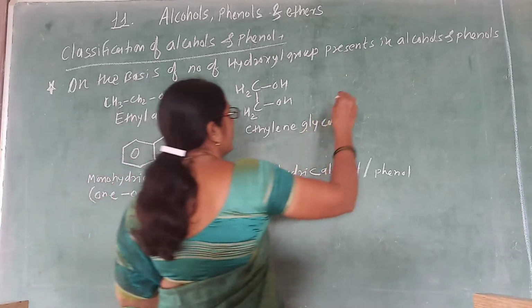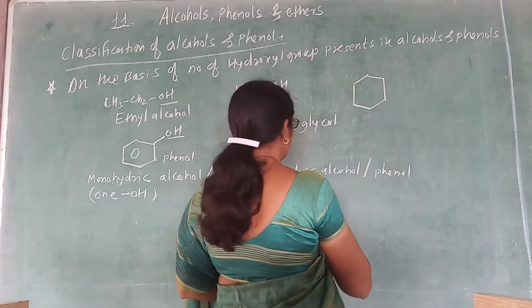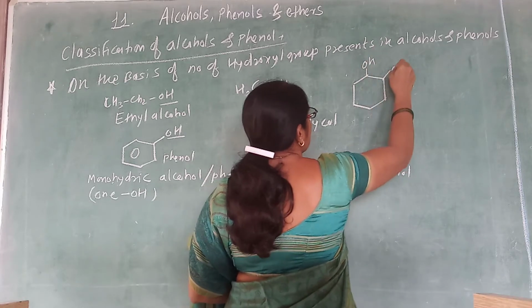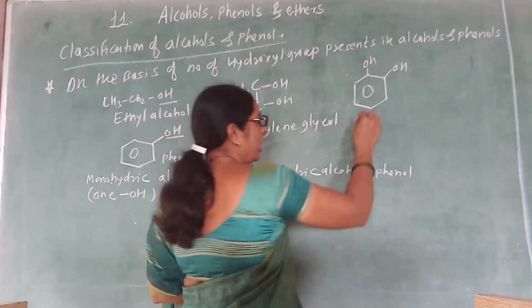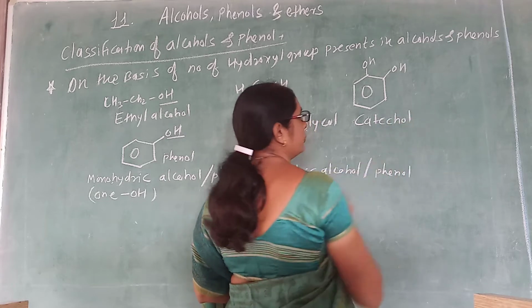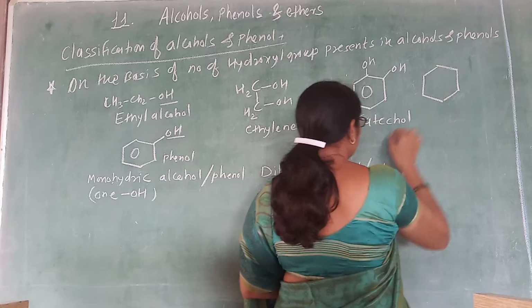Right. Similarly, in the case of dihydric phenol, if the two OH groups are present like this, then it is called catechol. This is a special name of the dihydric phenol.